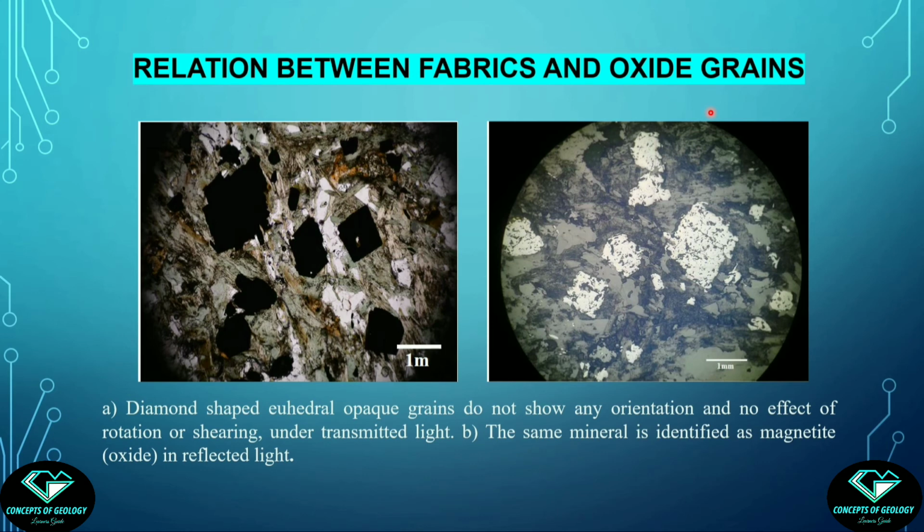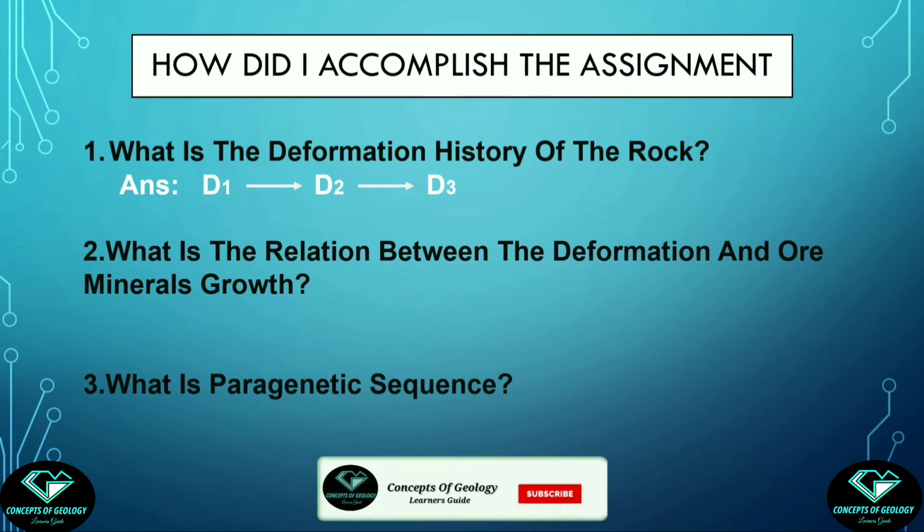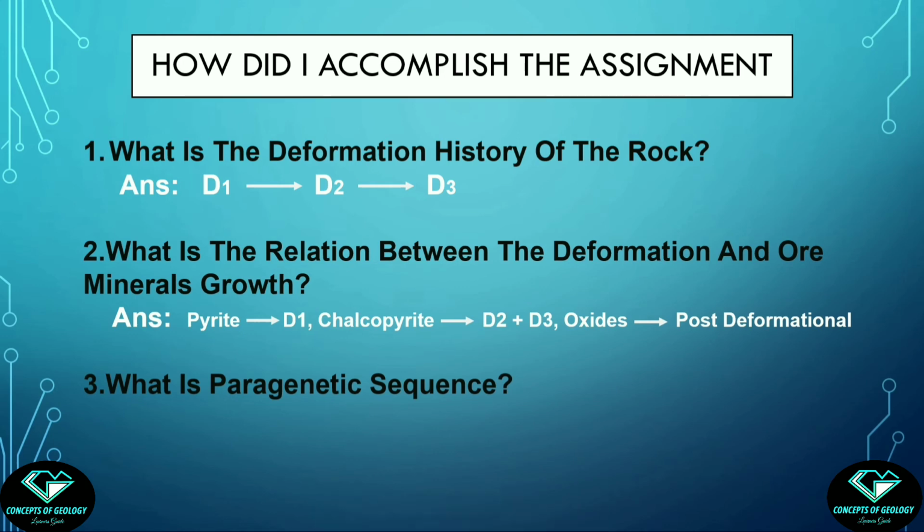The event of shearing has imposed more porosity in the mylonitized rock, which allows the hydrothermal fluid to pass through and made the mineralization come into existence. So the study of the textures of the three phases is completed, and now we have got the answer to the second question also. The correlation between the deformation events and the mineral growth is established.